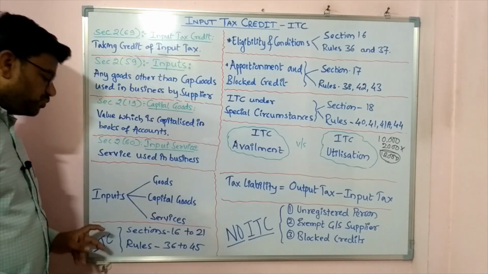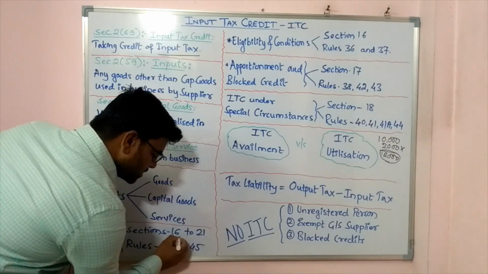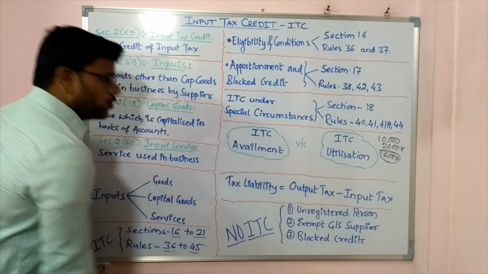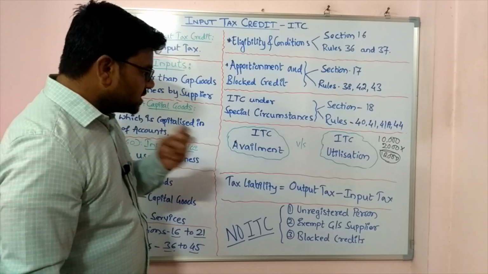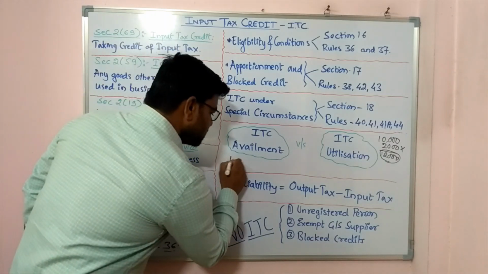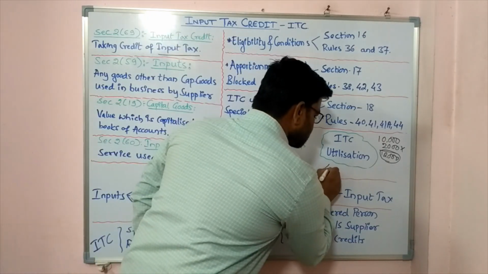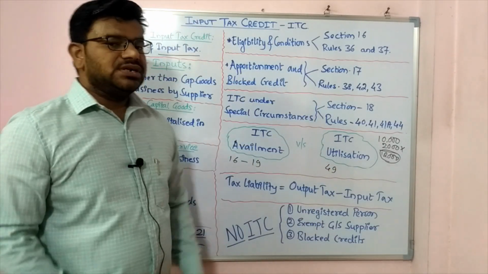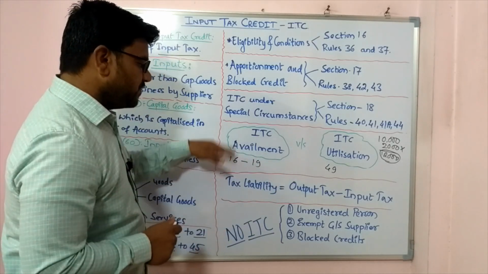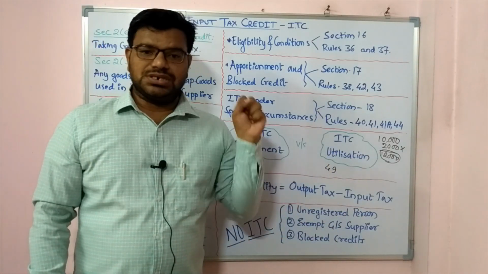Now ITC, input tax credit, is completely explained in sections 16 to 21 and rules 36 to 45. There is a concept of ITC availment and ITC utilization. ITC availment deals with section 16 to section 19. ITC utilization is given in section 49. Both are two different things. Now what are ITC availment and ITC utilization? ITC availment means how you avail it, and ITC utilization means how you use it.